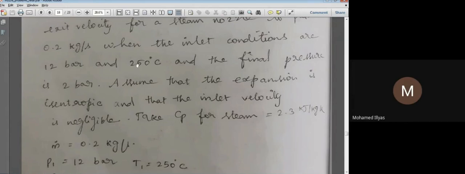Whenever the steam temperature is given, it is probably superheated steam, because superheated steam is specified only with respect to temperature. So most probably this could be superheated steam, but still we can confirm it. How do we confirm it?